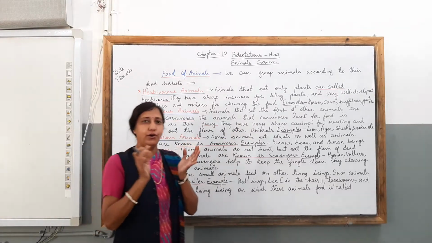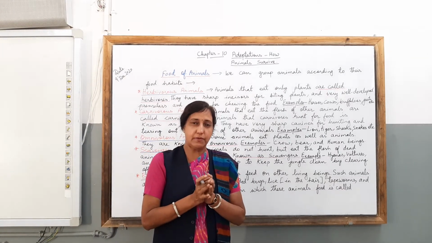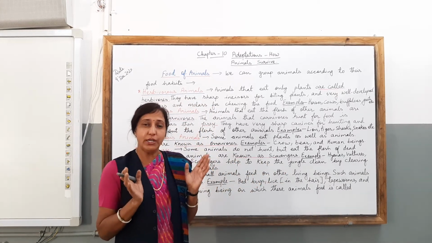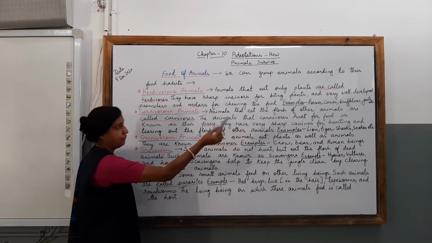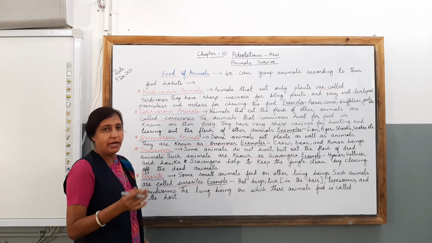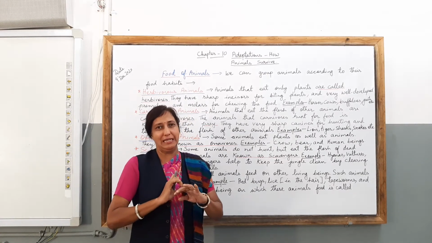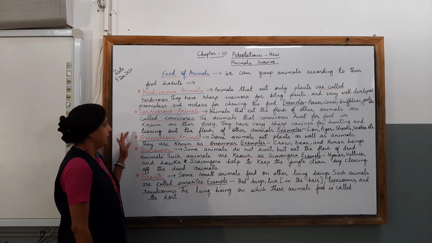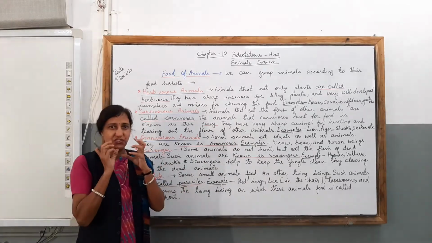And children, when they want to eat and when they are hungry, they look around for a prey. What is a prey, children? The animals that carnivores hunt for food are known as their prey. Okay, children? And then when they catch hold of the prey, they kill it, then tear the flesh and eat it. Clear, children? And for tearing out the flesh of other animals, they have some kind of sharp teeth.